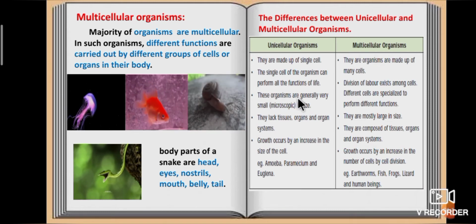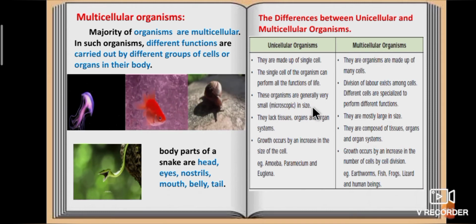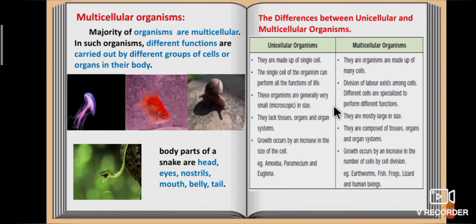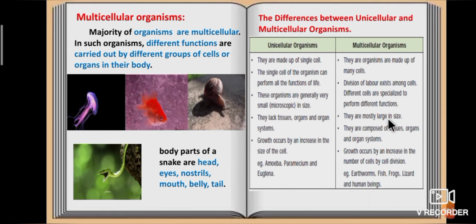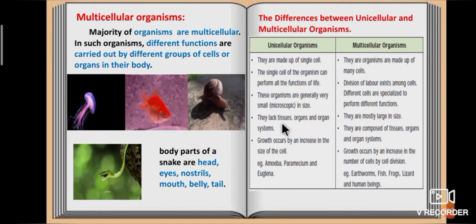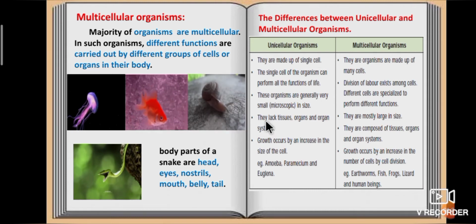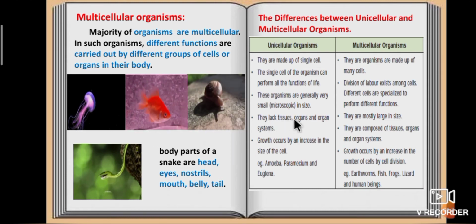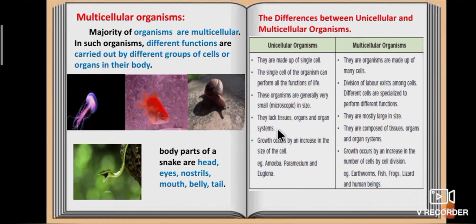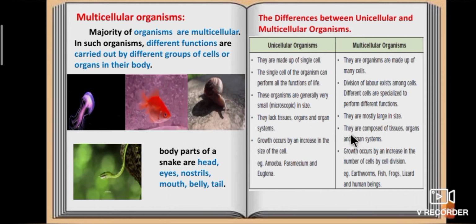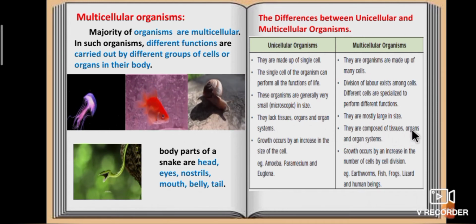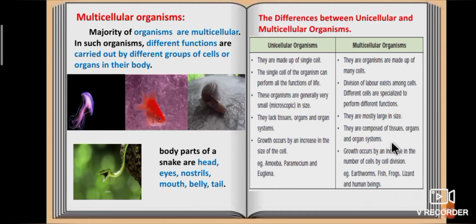Unicellular organisms are generally very small in size. Multicellular organisms are mostly large in size. Unicellular organisms are not made of tissues, organs and organ systems. Multicellular organisms are composed of tissues, organs and organ systems.